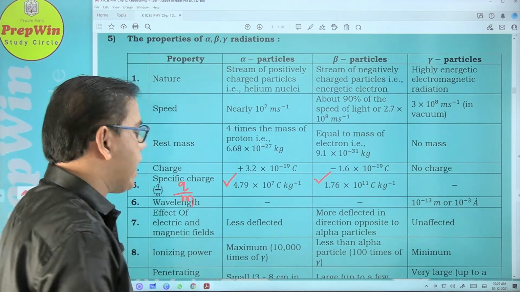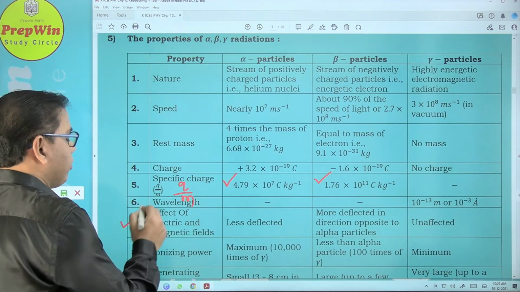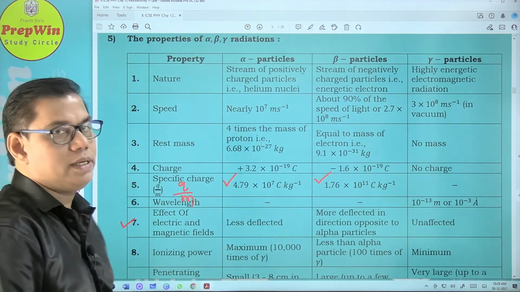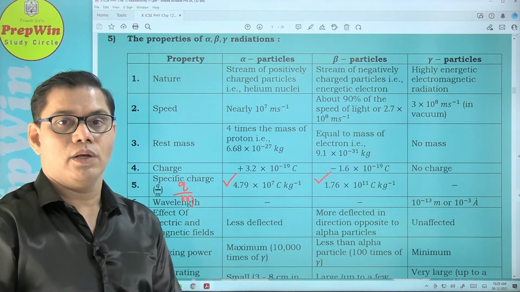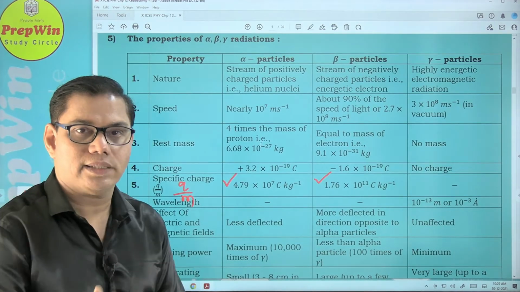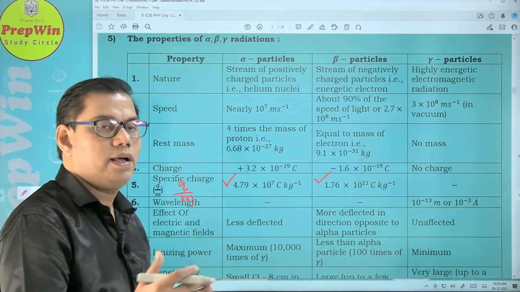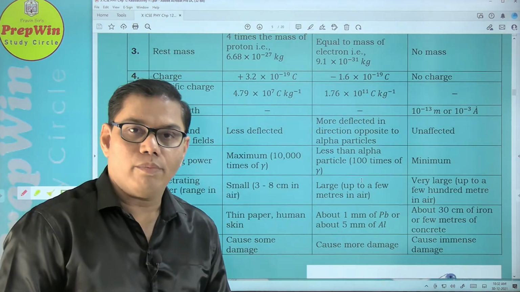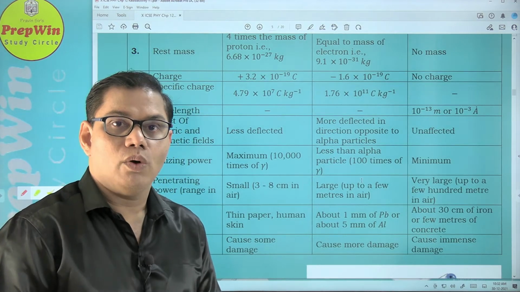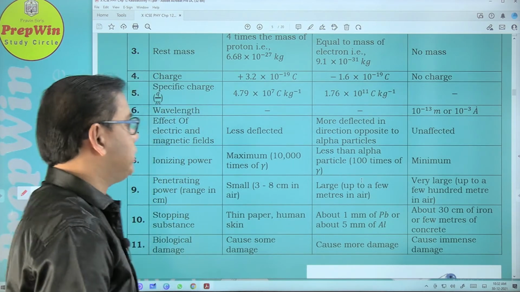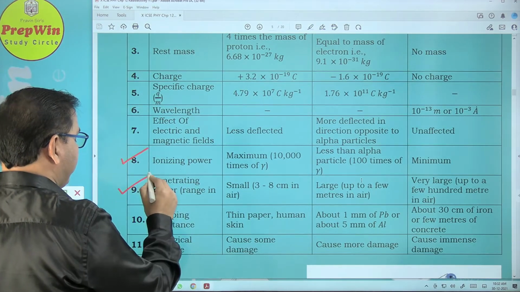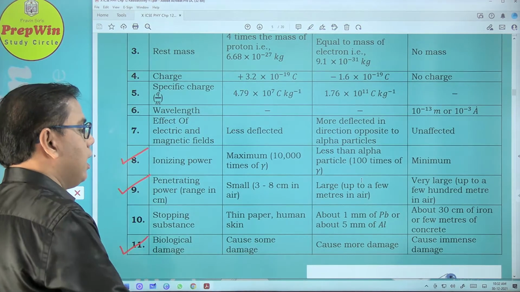Also we have drawn a diagram whereby we have discussed the effect of electric and magnetic field on alpha particle, beta particle and gamma particles. So these radiation, in which direction they will turn in the electric field and the magnetic field. Watch my lecture number 3. Today I am going to focus on 3 points which are frequently asked questions in your examination. That is ionizing power, penetrating power and the biological damage.